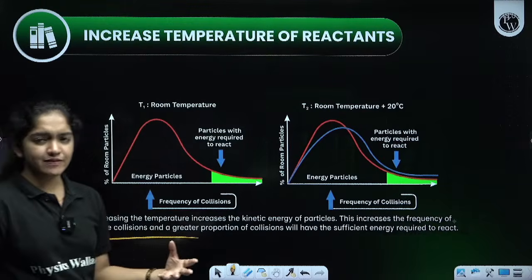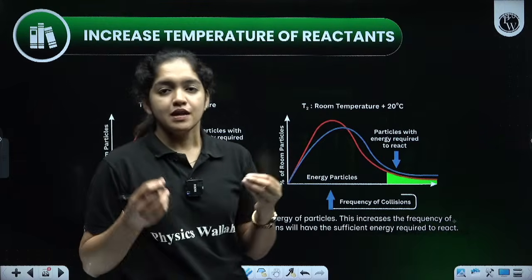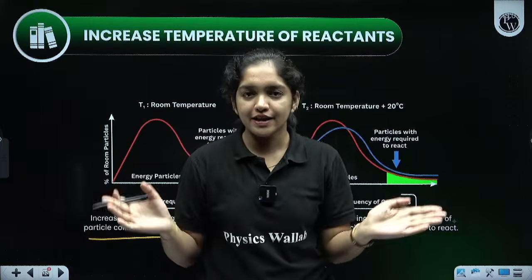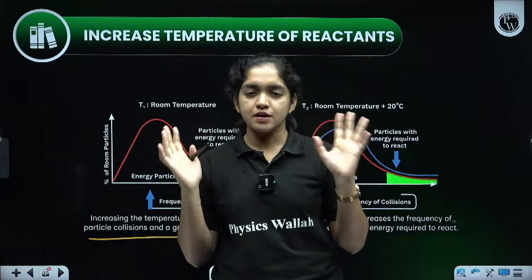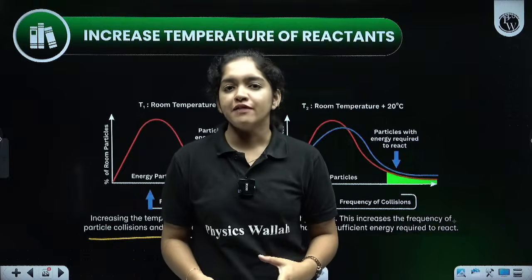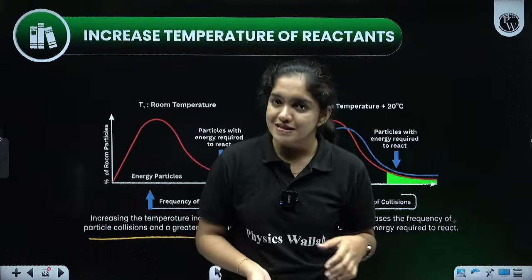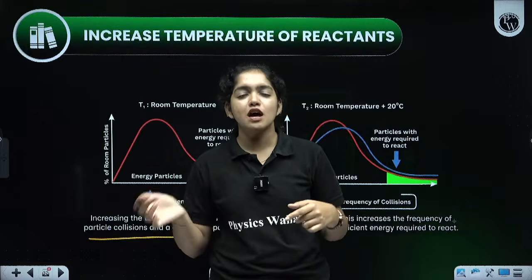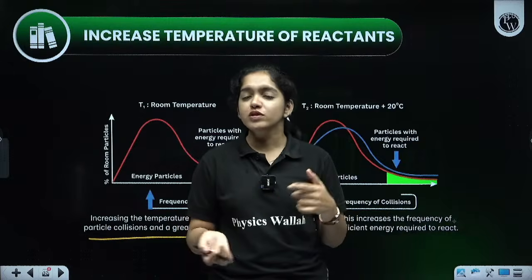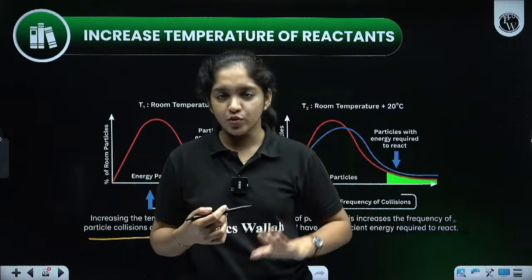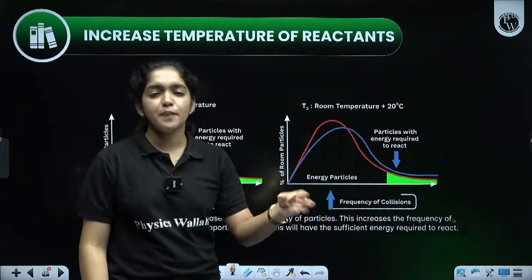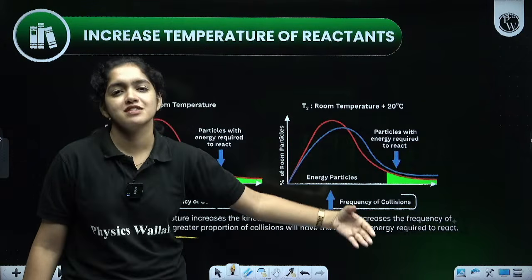And what is happening when temperature increases? As I told before, the molecules. For example, if you have taken a gas in a container, when we heat it, what has happened? Or air in a balloon, and when we kept it under the sunlight, what is happening? The kinetic energy of the gas molecules is increasing. When kinetic energy increases, they start to move fast. When they move, the molecules start to collide with each other. Due to the collisions, the number of collisions per unit time, or the frequency of the collisions of the particles, increases, so the rate of the reaction increases.